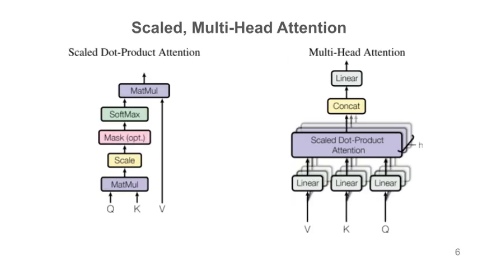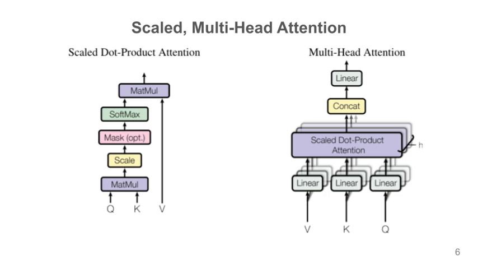The core mechanism of the transformer is the scaled dot product attention, illustrated in the figure's left panel. This process computes compatibility between queries and keys, scales the result by the inverse square root of the dimension, and applies a softmax function. This necessary scaling factor prevents the dot products from growing too large, which helps stabilize gradients during training. This fundamental building block is expanded into multi-head attention, as depicted on the right.